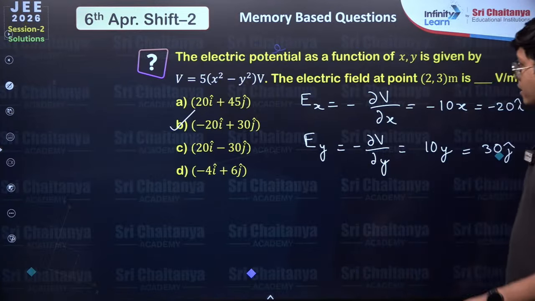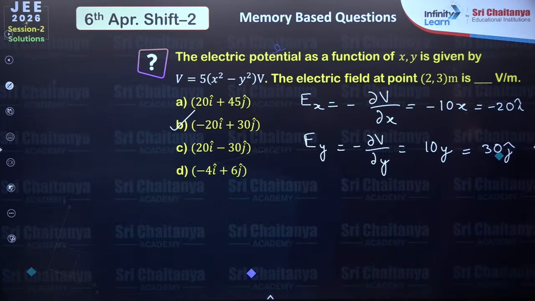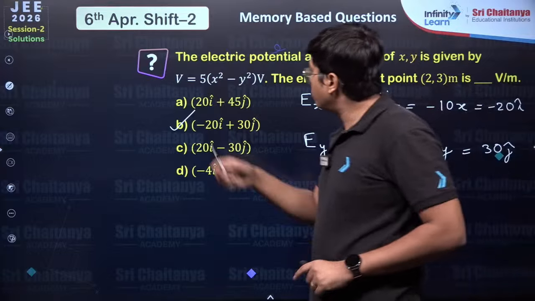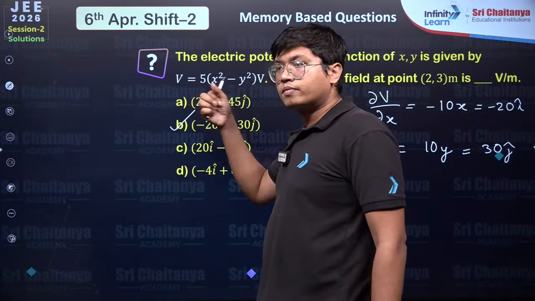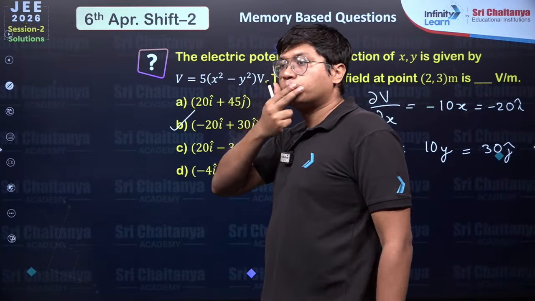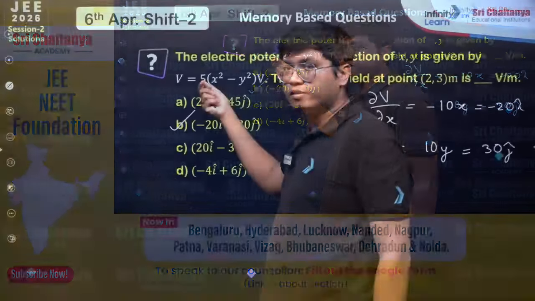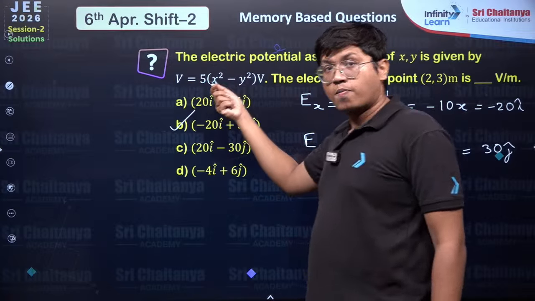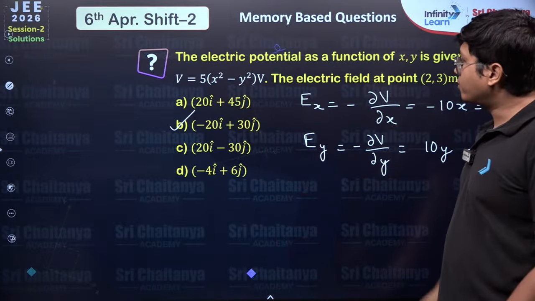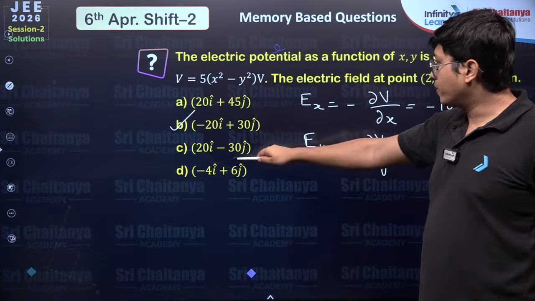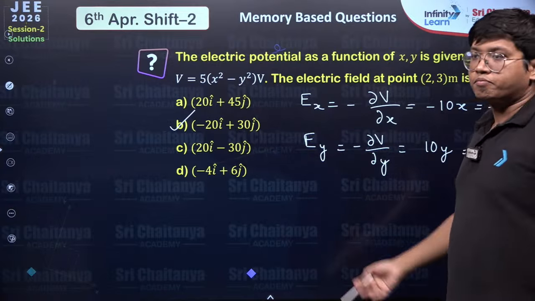Previous question had a minus sign. Where did it have a minus sign? You're saying this had a minus sign before over here. If there was a minus sign there, the only difference would be it will go to this one, C. That's it.